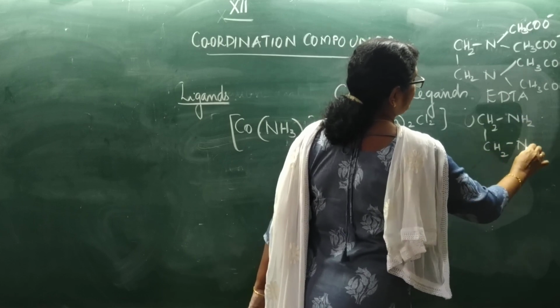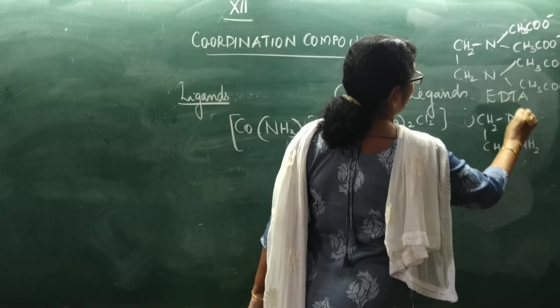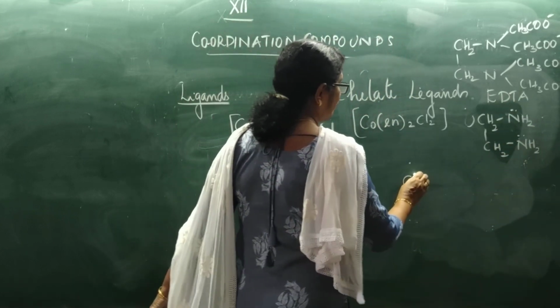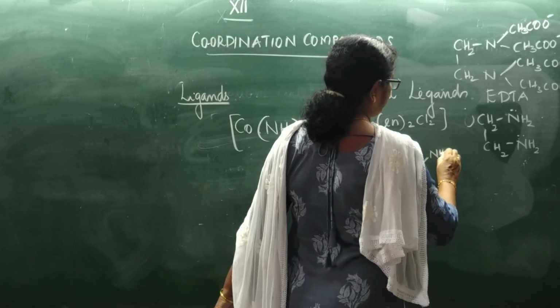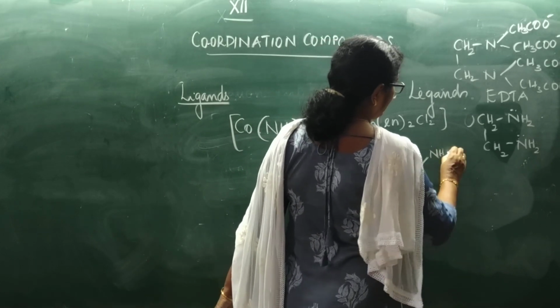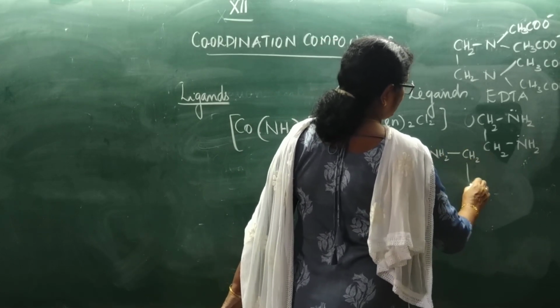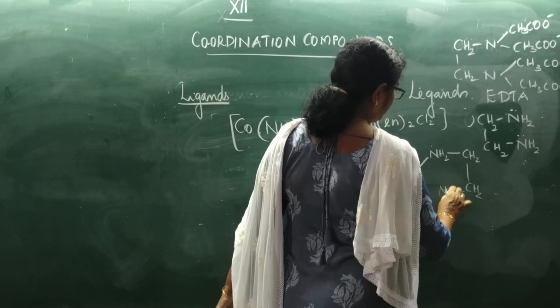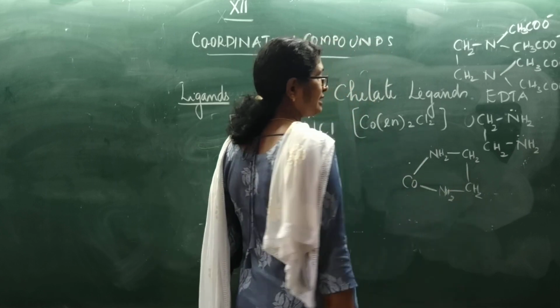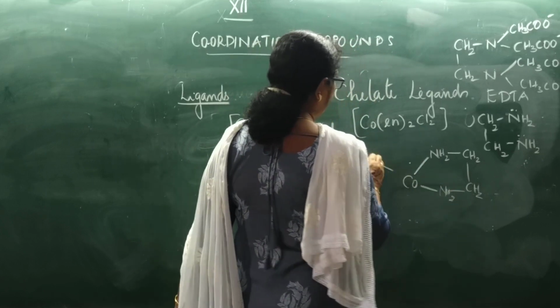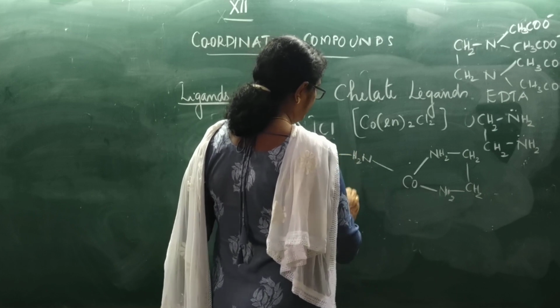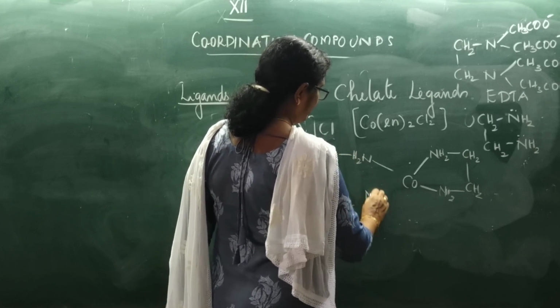Both the nitrogen atoms in these NH2 groups have a lone pair of electrons and they donate. So we write NH2, this lone pair is donating, then CH2, CH2, NH2. It is forming a cyclic structure, isn't it? Again NH2, CH2, CH2, NH2.